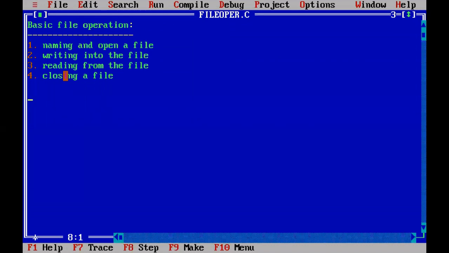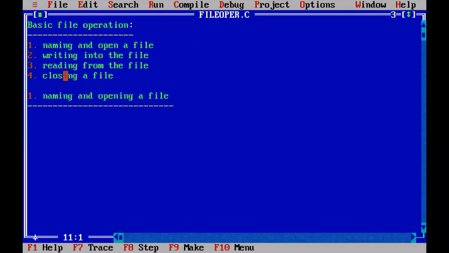So first we start with naming and opening a file. Keep a side heading, naming and opening a file. This we are going to discuss now. First we talk about naming. What is naming? Naming means giving a name to the particular file.